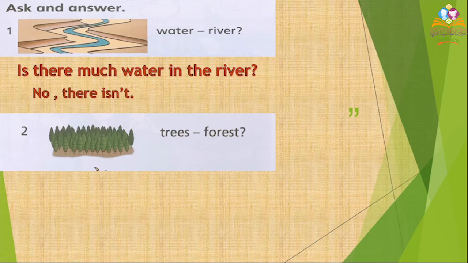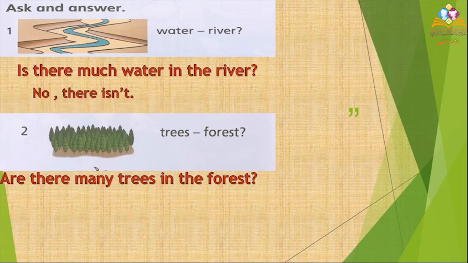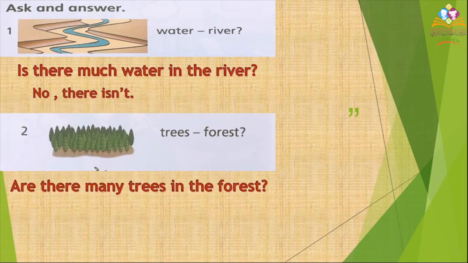Okay, let's see picture number 2. I have trees and a forest. Trees, countable or uncountable noun? Yes, countable noun. So what will I use? Much or many? Yes, many. So I will use, are there many trees in the forest? Can you see many trees in the forest? Yes, there are.